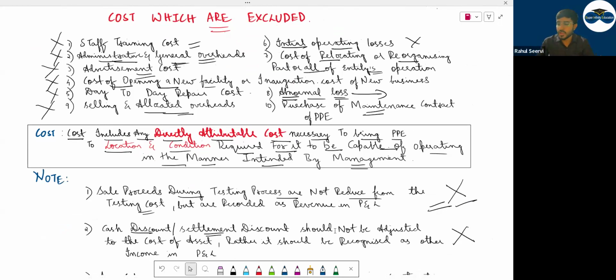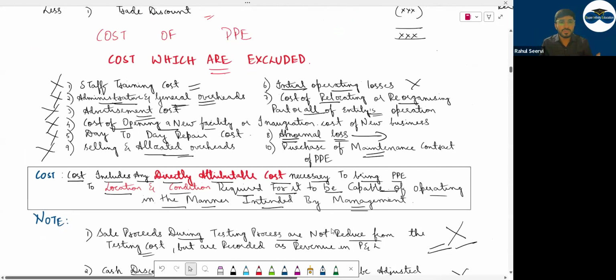So cost means directly attributable: it is related to bringing the asset to the location and condition required by management. Whatever the cost until it arrives, add all of it to PPE.